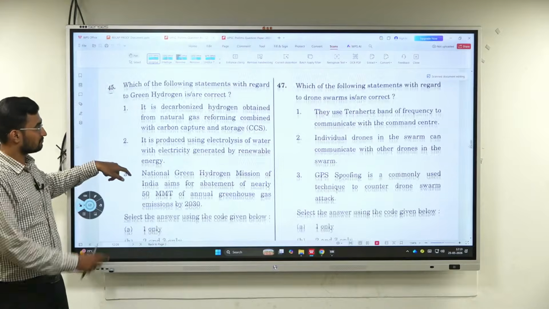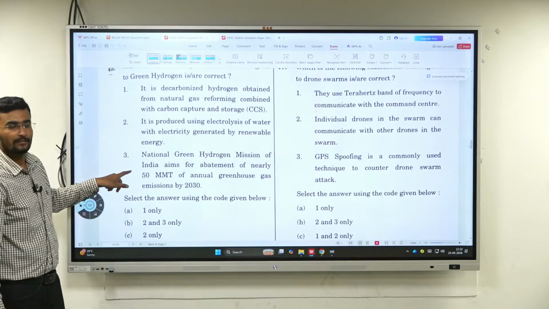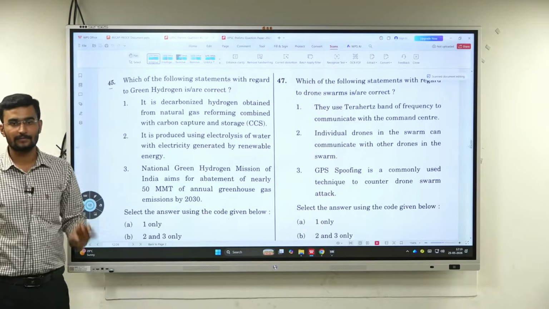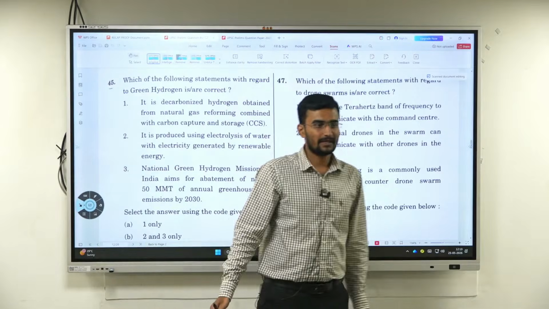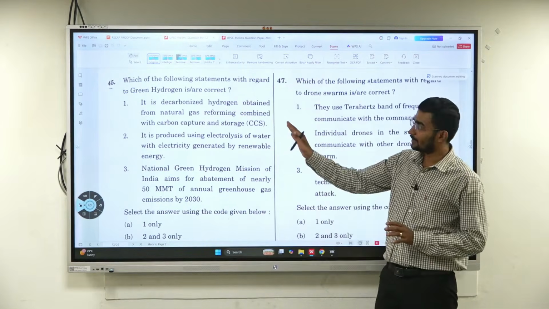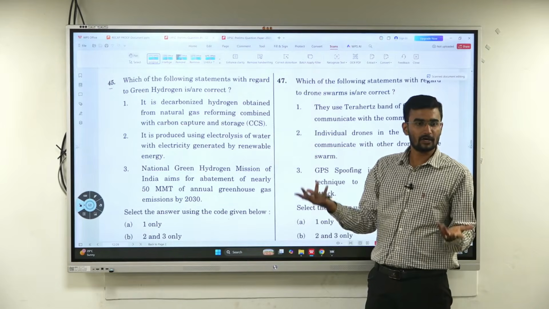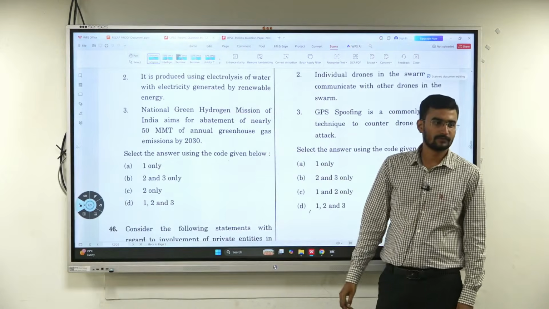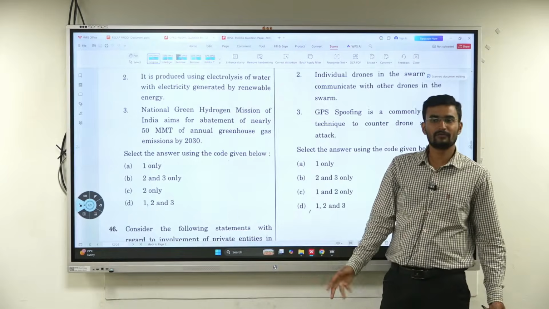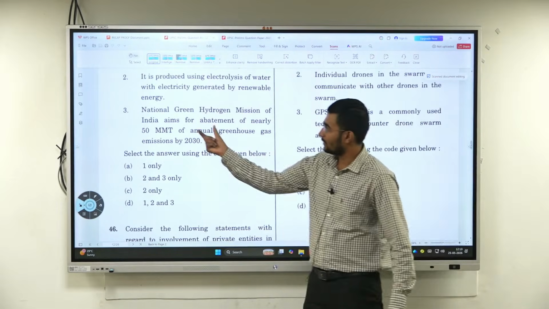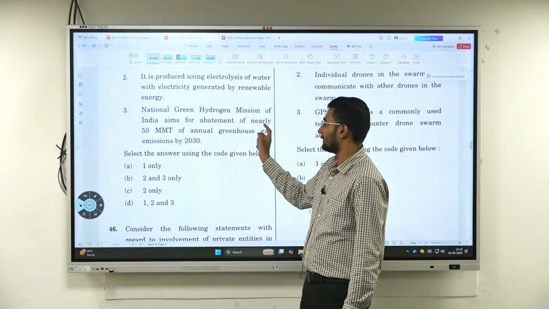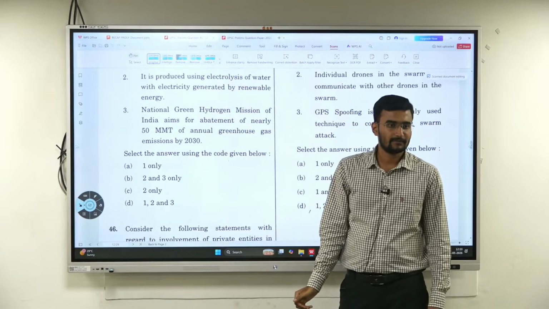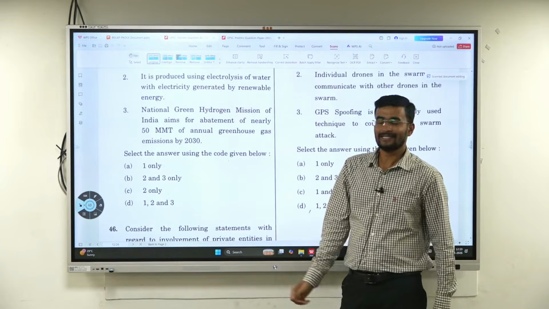And the green hydrogen, easy question. ನೋಡೋಣ, ತೋರಿಸ್ತೀನಿ ನನಗೆ. ಇಲ್ಲಿ ನೀವೇ ನೋಡಿ, it is green hydrogen, it's a decarbonized hydrogen obtained from natural gas ಅಂತ. Is it from natural gas? ಮತ್ತೆ ಎಲ್ಲಿಂದ ಬರೋ ಗ್ರೀನ್ ಅಂದ್ರೆ ಏನಪ್ಪಾ? It should be renewable. Now is natural gas renewable? First option eliminate ಮಾಡಿ. Third ನೋಡ್ಬೇಕಷ್ಟೇ. But obviously third should also be correct. They're asking here, the National Green Hydrogen Mission aims for abatement of nearly 50 million metric tons of annual greenhouse gas emissions by 2030. ಇರ್ಬೋದು, approximate ಇರ್ಬೋದು. That is SDGs. Perfect.